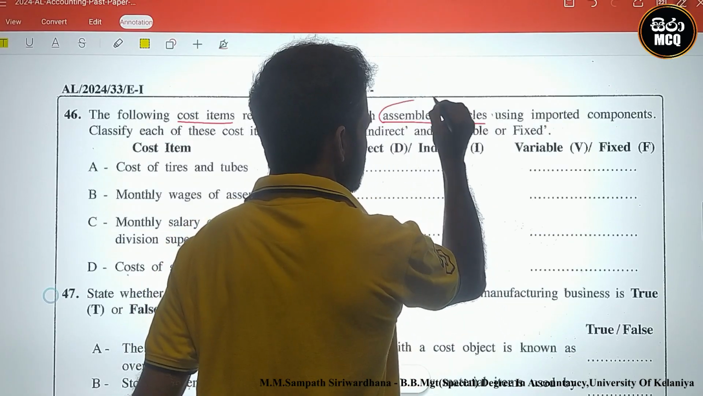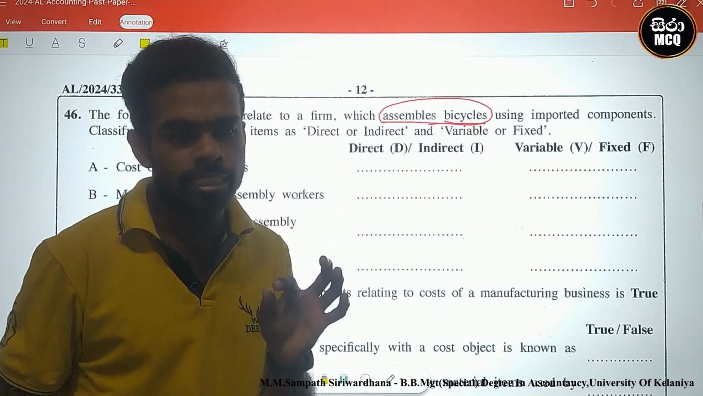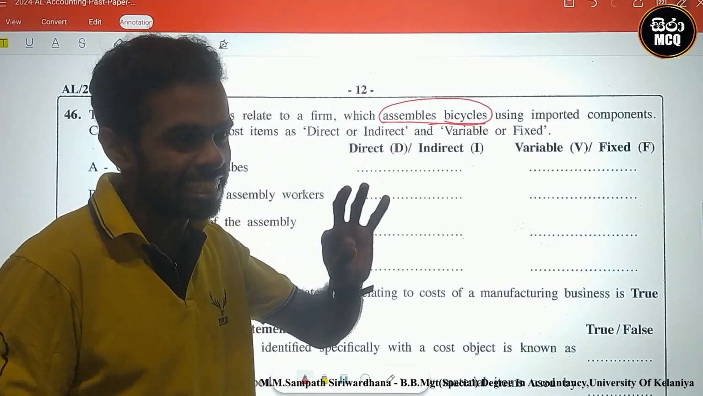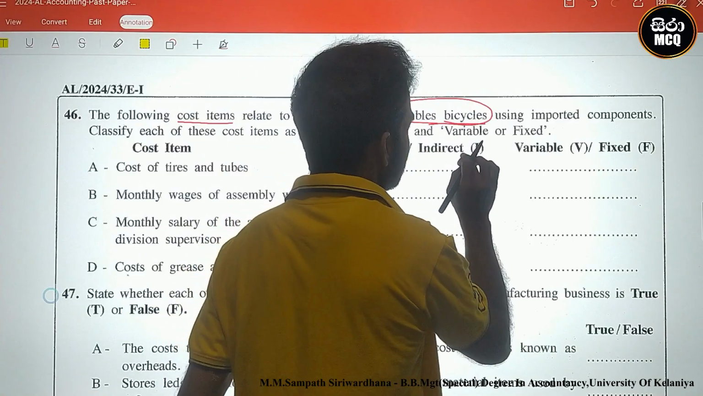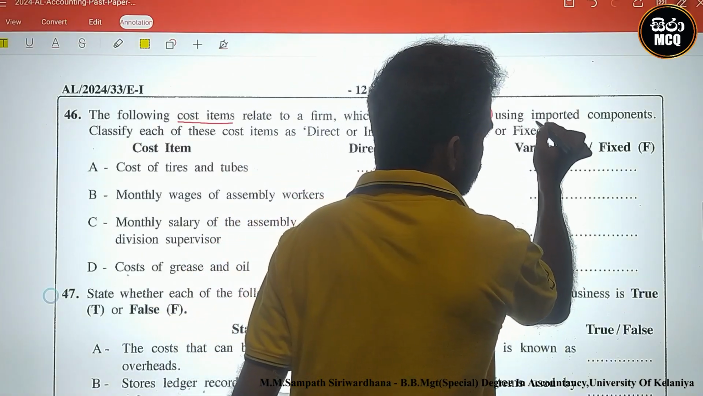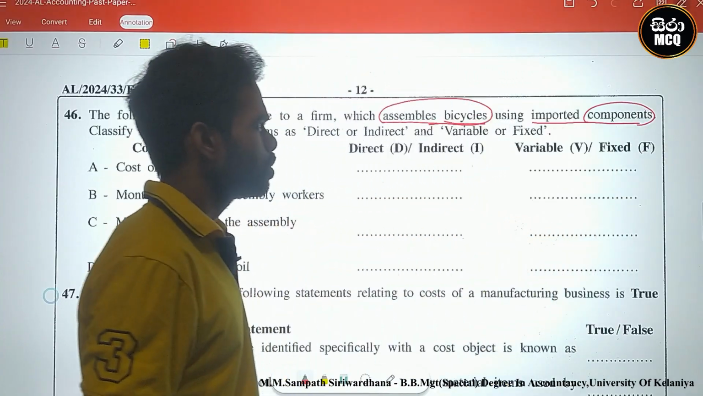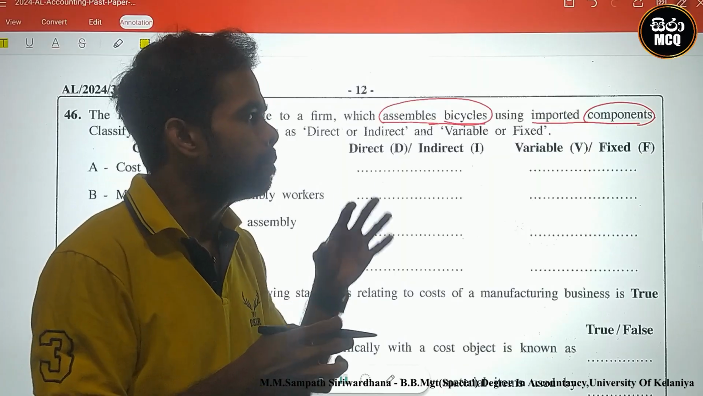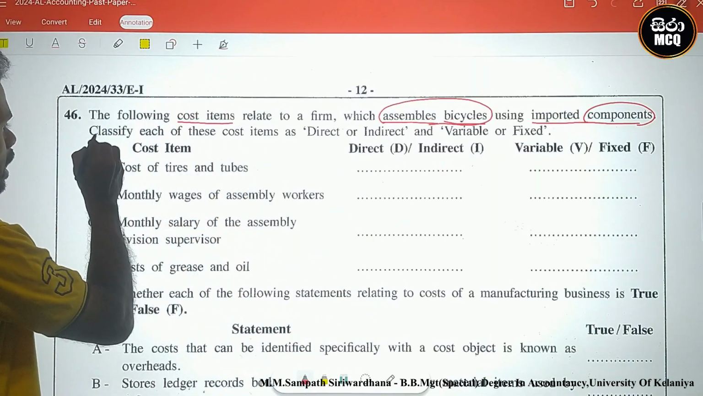bicycles. Look here, assemble meaning connecting, connecting some parts. Assembling bicycles using imported components. Component means items. They are connecting some imported items.